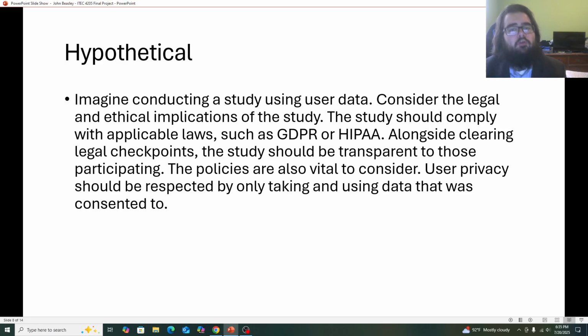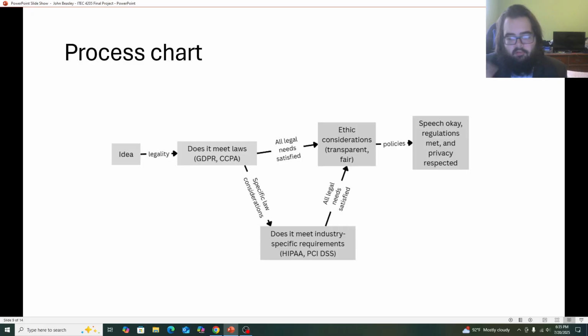Are we staying ethical with this? Are we being transparent? Are we respecting people's privacy? Have they consented to the study? And that's where it's going to lead into our process chart.